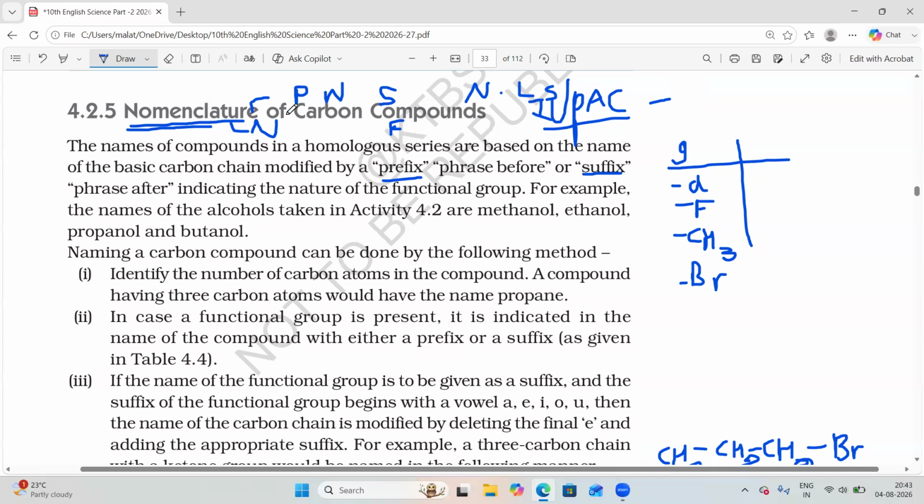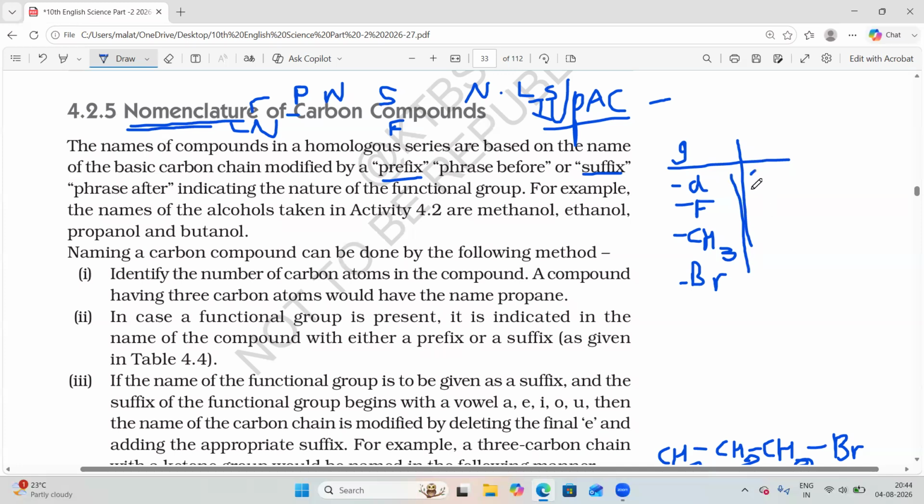Prefix always comes first, so we should always write the prefix first, and the middle name at the middle. Now how should we write the first name? There are functional groups such as chloro, fluoro, methyl and bromo.